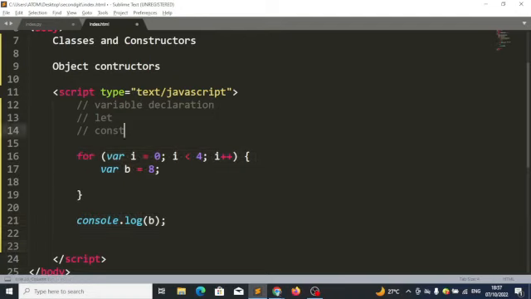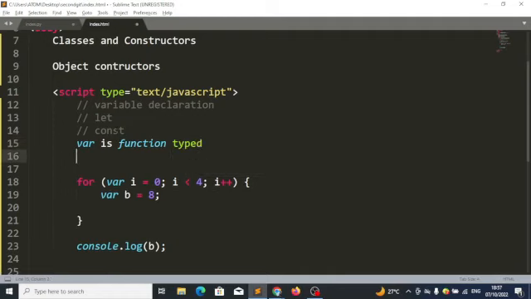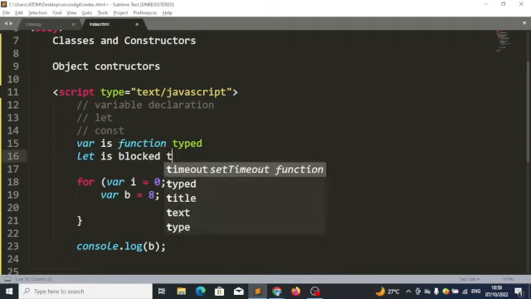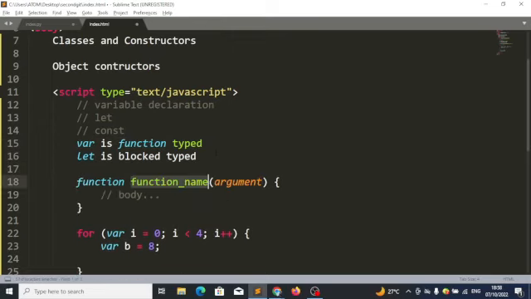But the difference between var and let is this. Var is function type. I will explain the meaning of this. Function type. While let is block type. What's the meaning of this? Let me explain. What the first line means, that var is function type, is that if I have a function and I create a variable within that function, I can use this variable anywhere within this function.